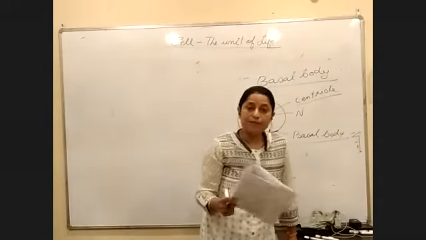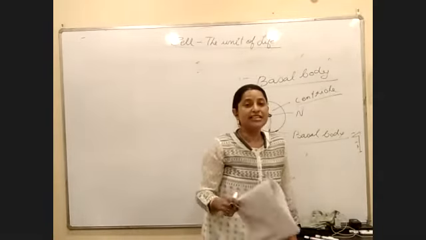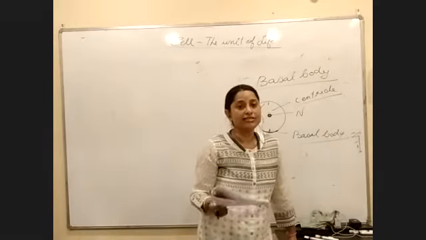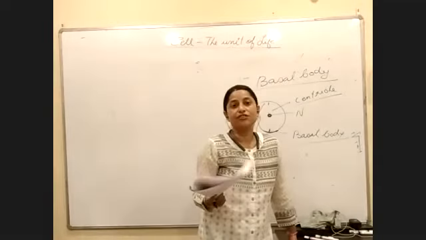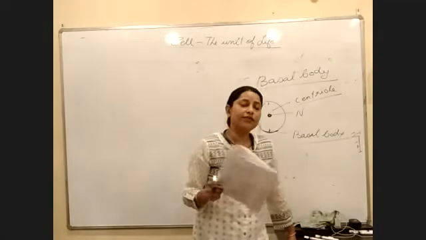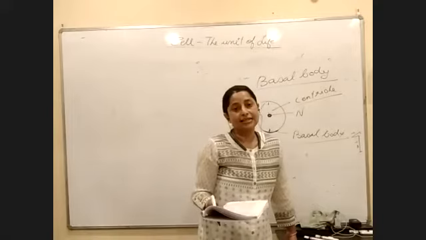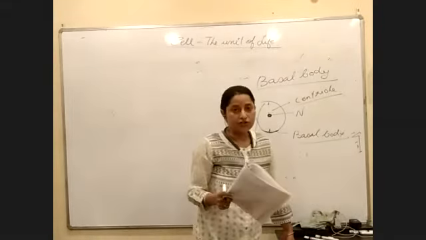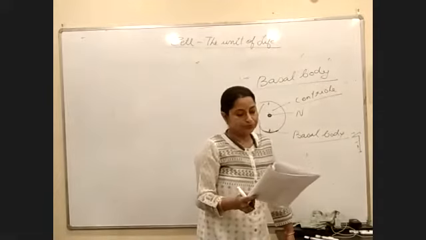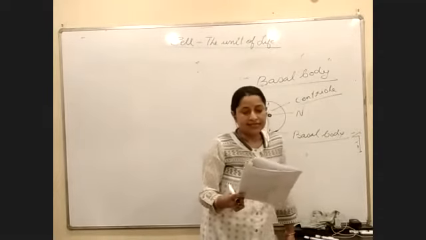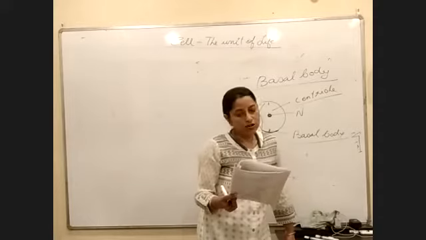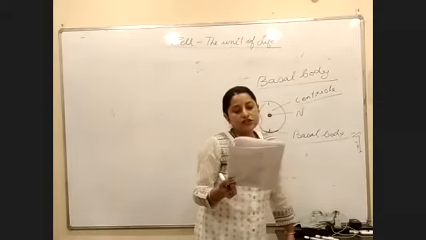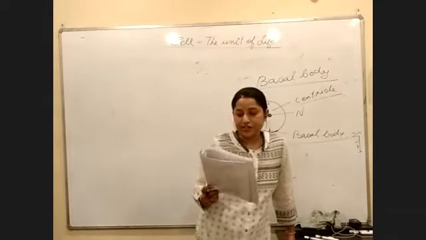Basal body depends on how many cilia or flagella does a cell have. Because if a cell has 2 or 3 flagella, then obviously basal body kitna hona padega? 3. Right? If the organism has 4 flagella, then basal body kitna hoga? 4. But if you are talking about centrioles, the number of centriole is always 2. Size, centriole is small as compared, right? Function, the function of the centriole is it helps in cell division.